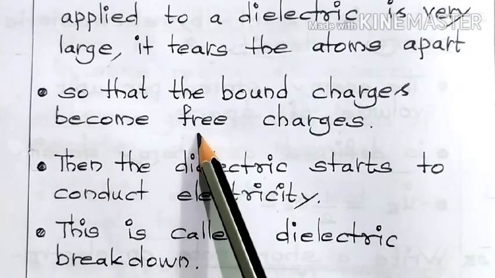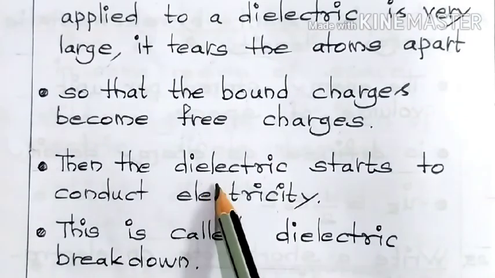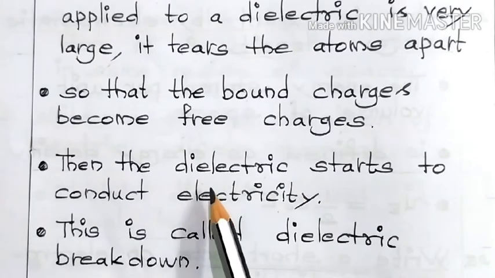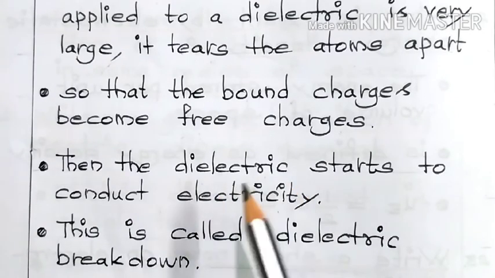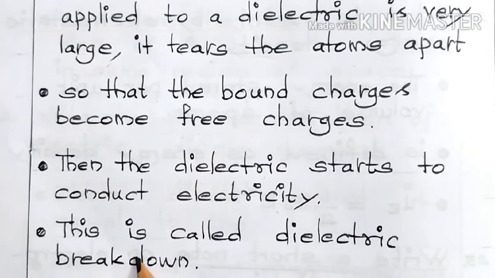So when the number of free electrons increases, automatically what will happen? Then the particular object will start to conduct electricity. The same case is happening here also. The dielectric starts to conduct electricity. This process or phenomenon is called dielectric breakdown.